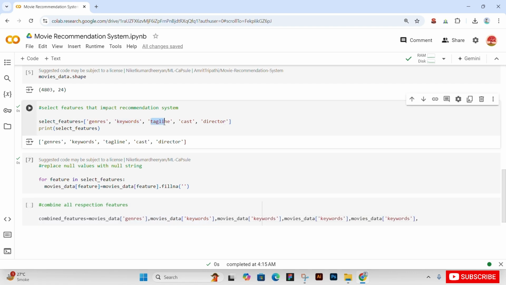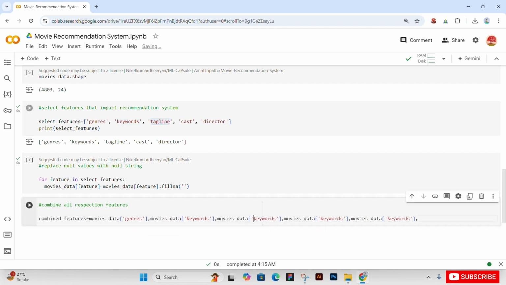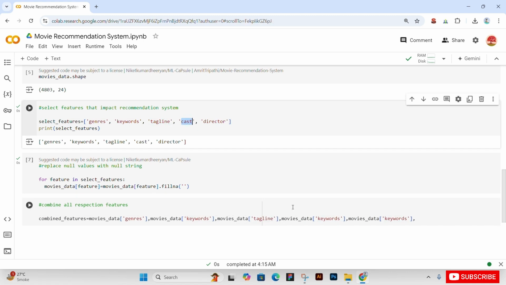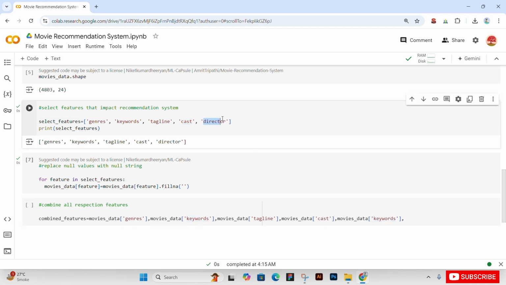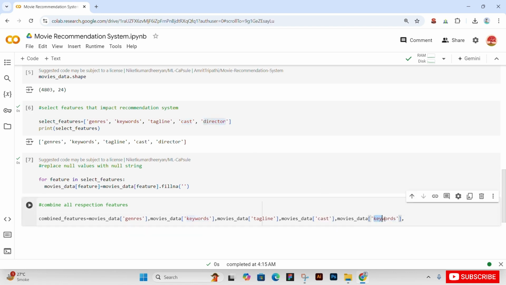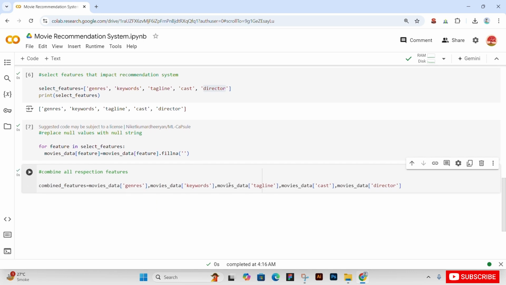So now change to tagline, cast and director. So this has been combined and we have now run this cell.